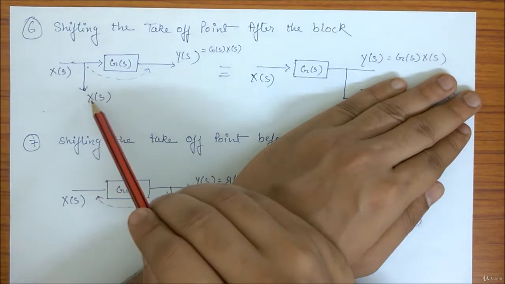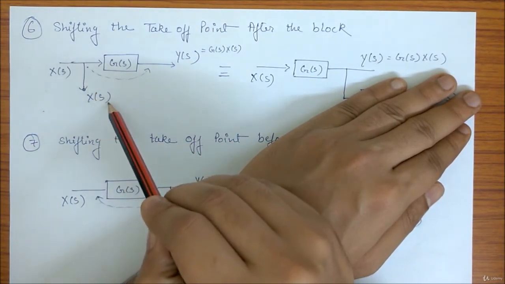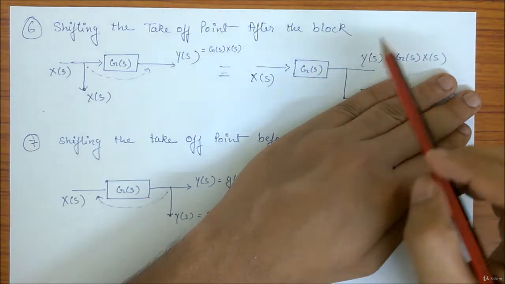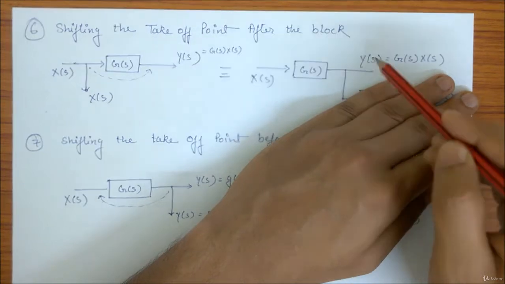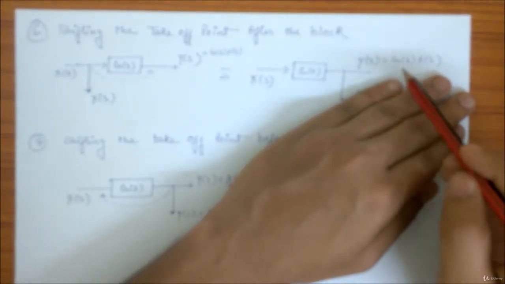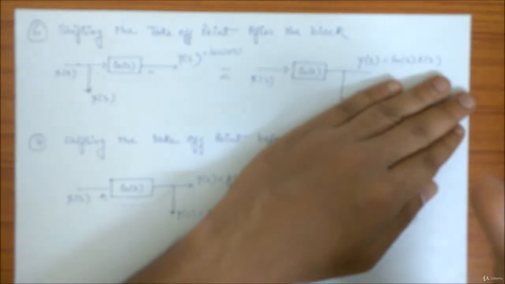But when you see this output, XS, it is coming out, that is why it is the output. This is XS. Here also I want XS, but I don't have XS. This takeoff point will take YS out, since it is connected to YS, and my YS is GS into XS. So if I want XS,